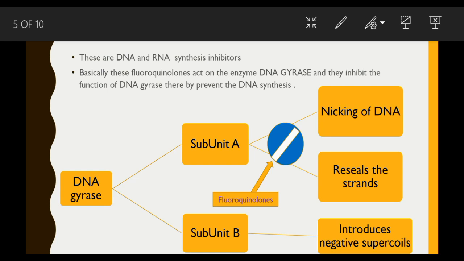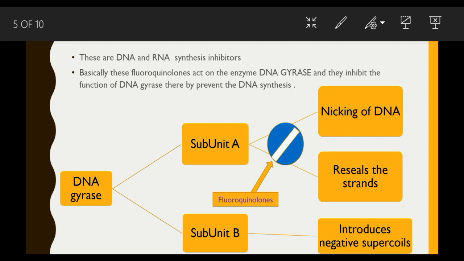Before going into the mechanism of action, let's see about the DNA gyrase briefly. DNA gyrase consists of two subunits, subunit A and subunit B. The basic function of subunit A is nicking of the DNA, and after that subunit B will come and introduce the negative supercoils, and again subunit A will be activated and it reseals the strand. So let's briefly know about the supercoiling process.